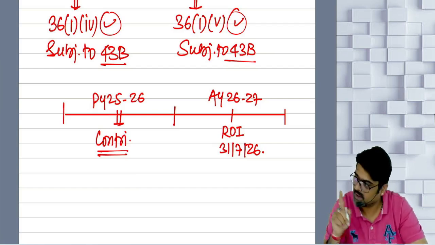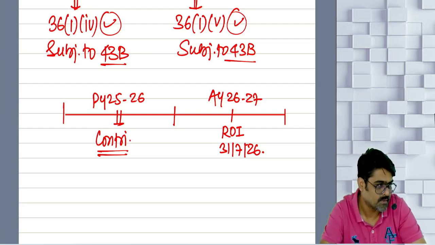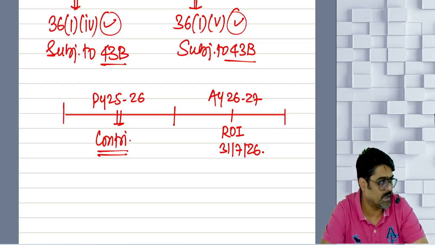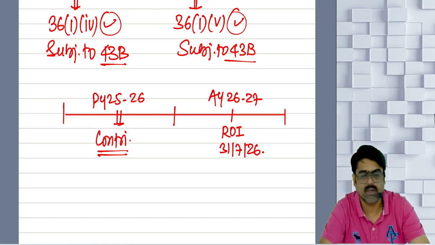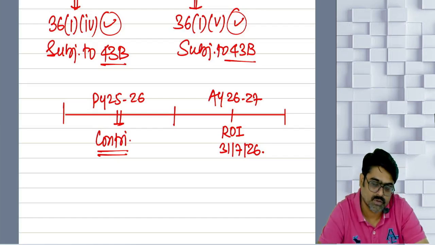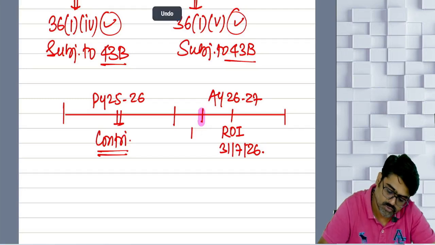And statutory due date and return filing due date, both are the same, or both will be different? So for example, under the Payment of Gratuity Act or under the PF Act, the due date of making the contribution was given as 15th of June.